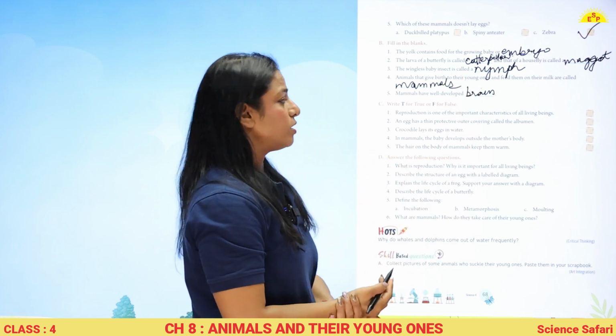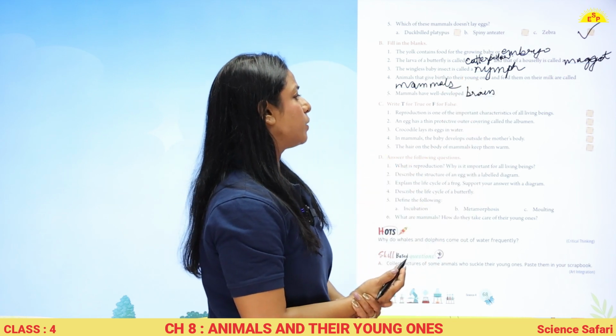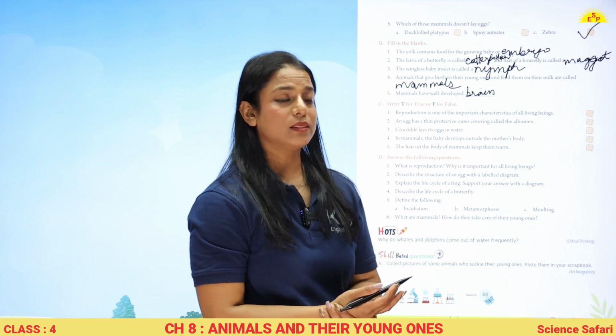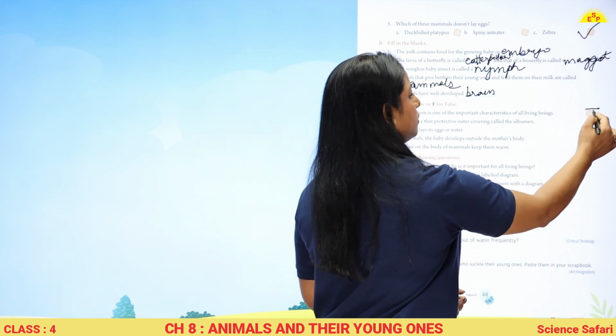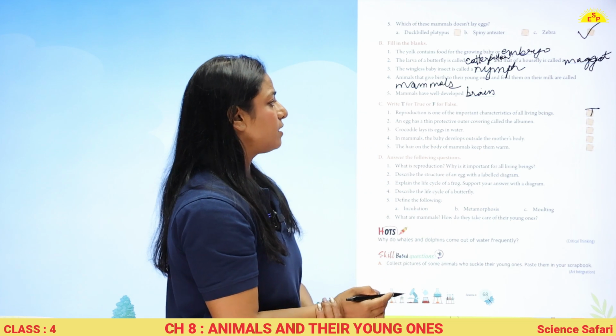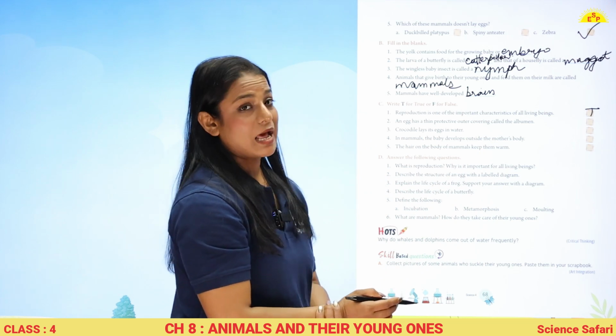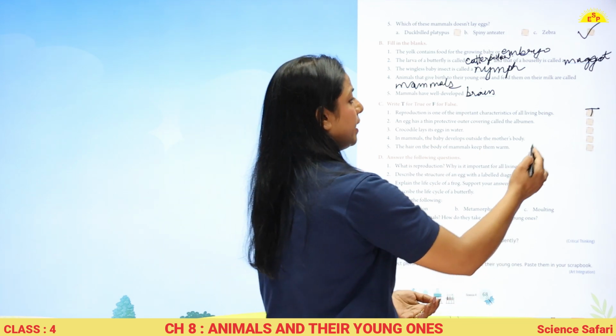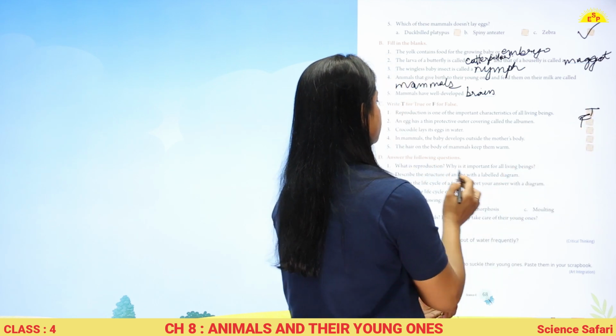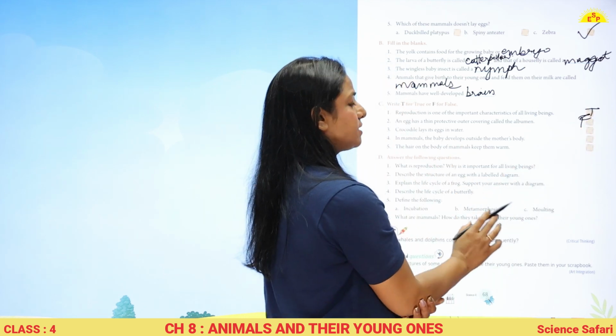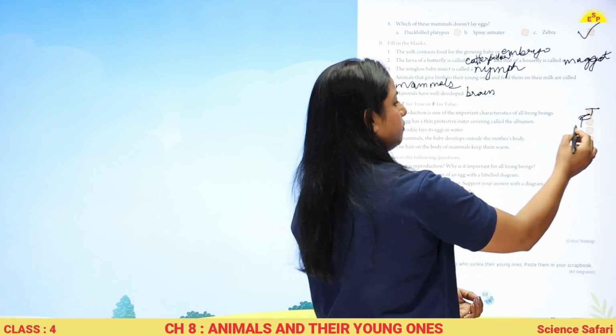Let's write true or false for the following statements. Reproduction is one of the important characteristics of all the living beings. True. An egg has a thin protective outer covering called albumin. No, it is called eggshell. So false. Crocodile lays its eggs in water. No, it lays eggs on land.